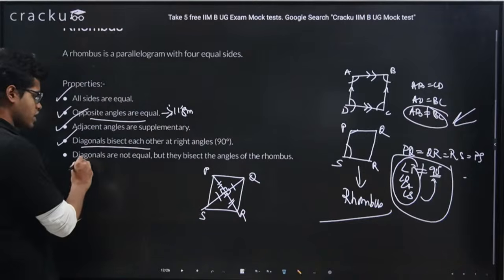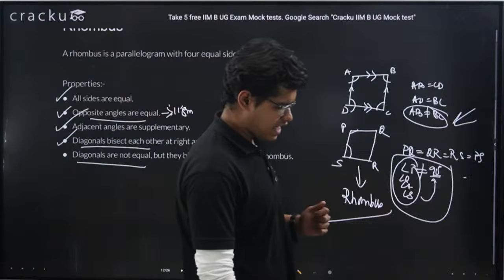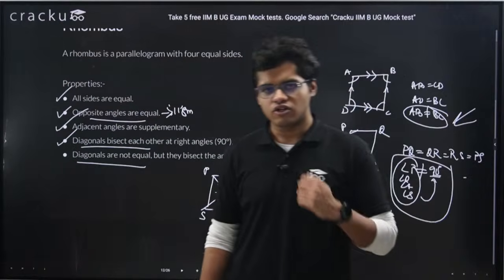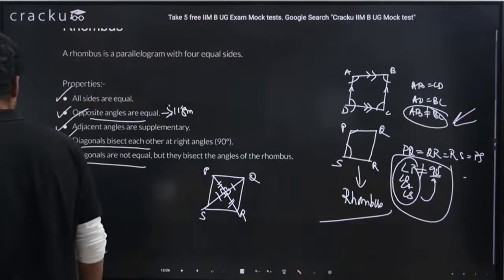And the diagonals are not equal. Remember, diagonals are equal for rectangle, diagonals are equal for square, but the diagonal lengths are not equal for rhombus. Okay.